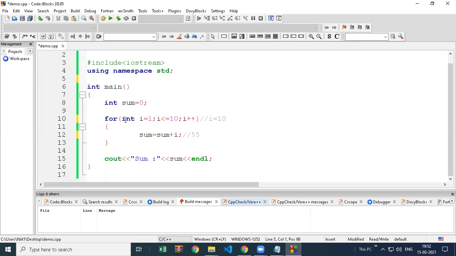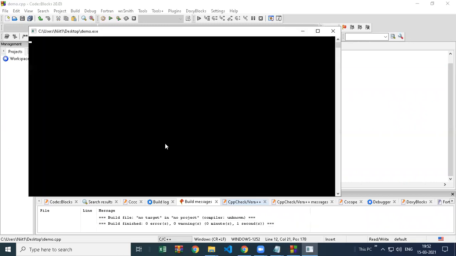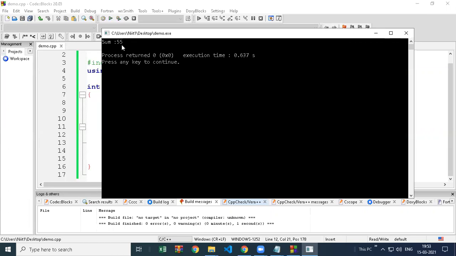So what we are doing is, this loop is just giving us the first 10 natural numbers, and we are taking those numbers and storing them in sum. After all 10 iterations, everything is added, and finally we get the sum of the first 10 natural numbers, that is 55. If I run the program here, see, it is showing sum is 55.